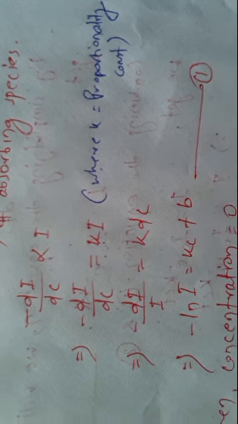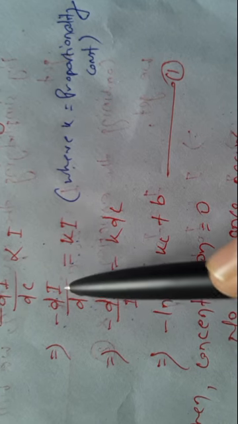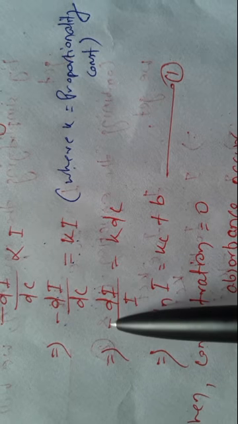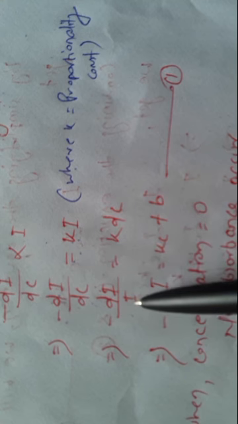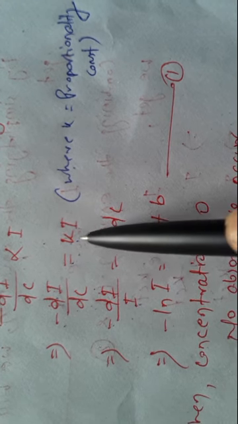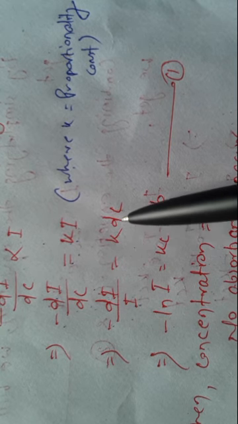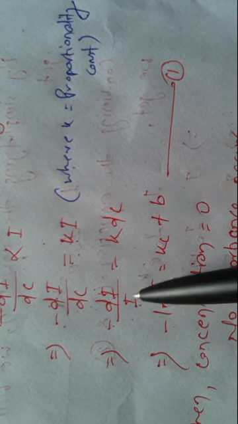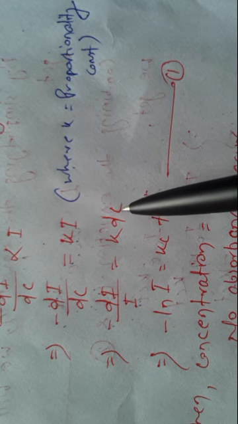Then we keep the intensity factor on the same side, so it becomes minus dI by I. This I comes to the left side, so minus dI by I equals k, and dC moves to the right side, so it becomes k dC. The equation becomes minus dI by I is equal to k dC.